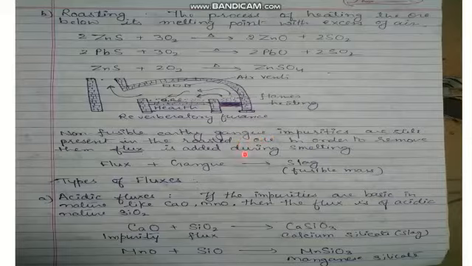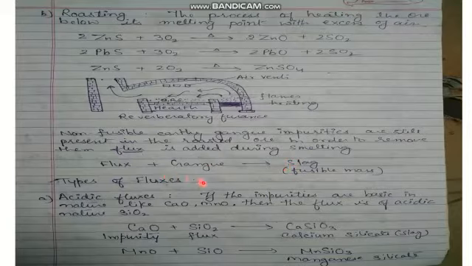In order to remove them, flux is added during the smelting process. So this flux is a chemical substance which reacts with the gangue to form a fusible mass, and this fusible mass is known as slag. So this chemical substance which combined with gangue is known as flux, and the product which is formed after the combination is known as slag.